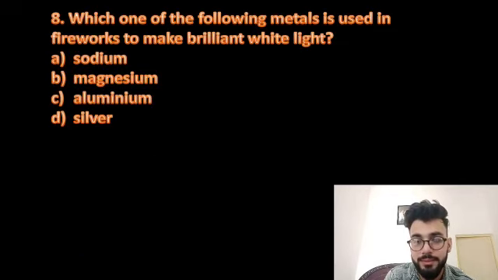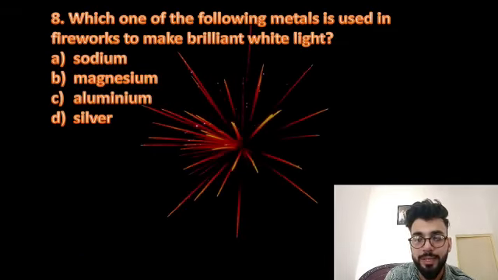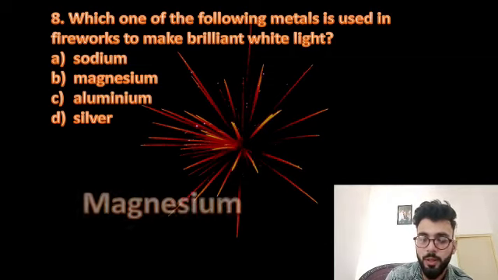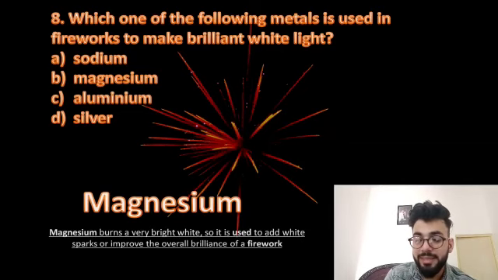Which one of the following metals is used in fireworks to make brilliant white lights? Sodium, magnesium, aluminium, or silver? So the answer to this question is magnesium. Okay, but why magnesium? Magnesium basically burns a very bright white. When magnesium is burned, it liberates and displays very bright white light. So it is used to add white spark and improve the overall brightness of a firework. Cool? Let's move to the next question.